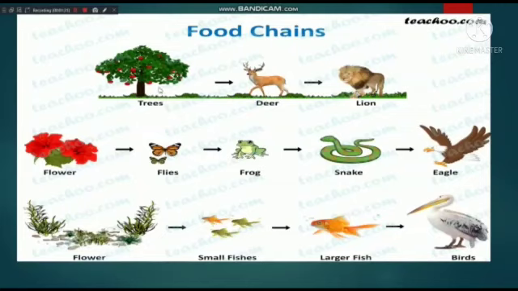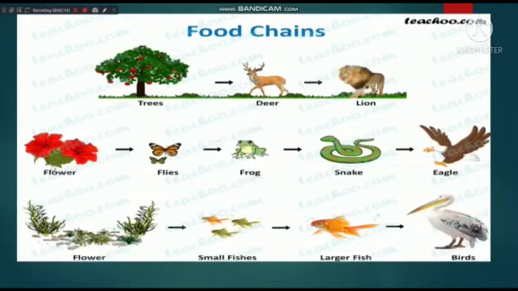So here what happened? The food energy which is prepared by a tree or a plant is passed to, or flows to, the deer. Deer is here a primary consumer, a herbivore, and then this food energy is passed to the lion. So in this way, the food is prepared by a plant or autotroph, and it is passing to the next organism. This representation of who eats whom, this series, is known as food chain.